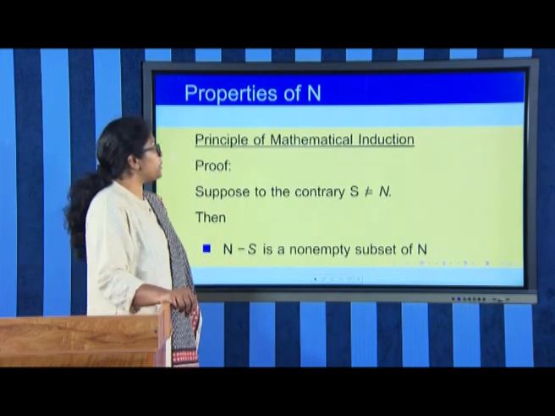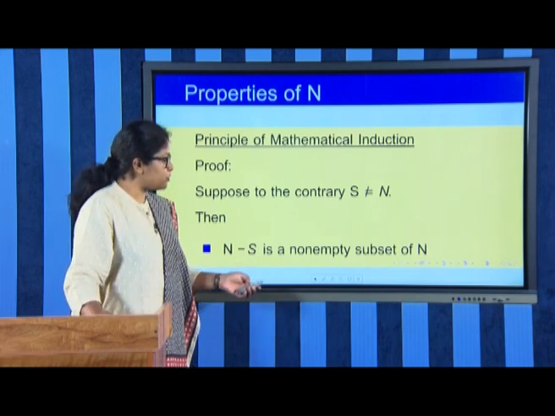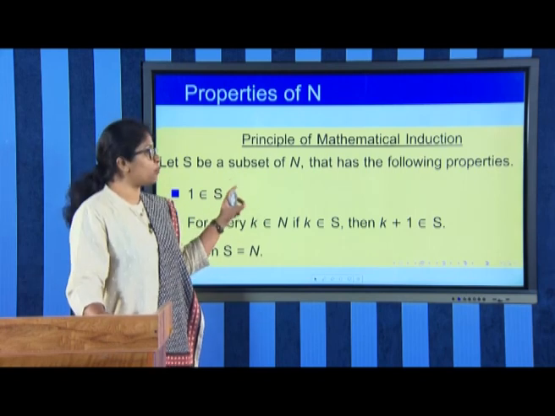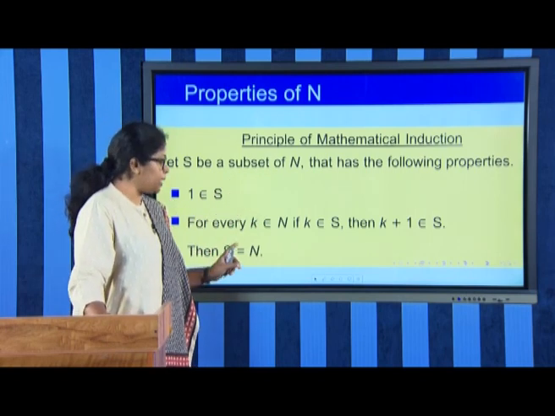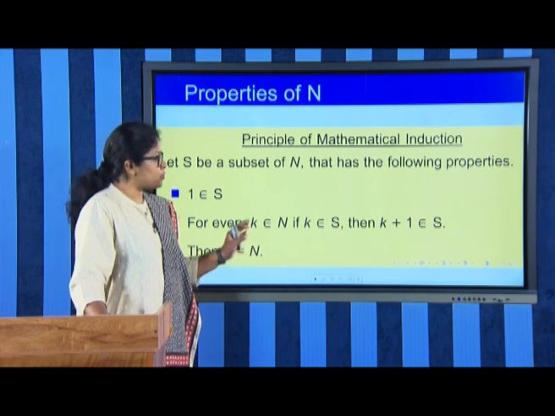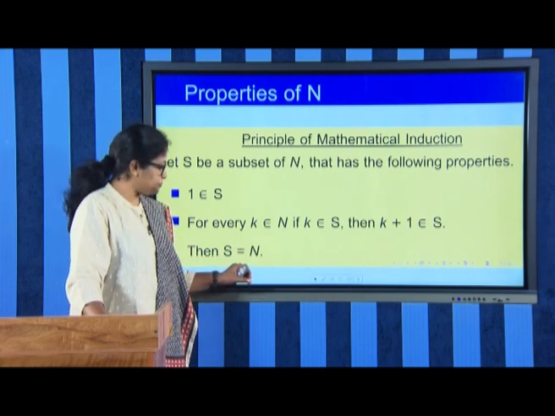The proof of mathematical induction is like this. Here we have to prove that if these two conditions are satisfied for a subset S of n, then that S will be exactly equal to n. So, if possible, we assume that S is not equal to n.